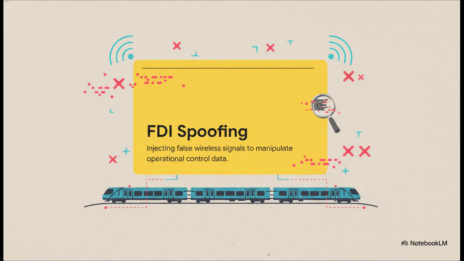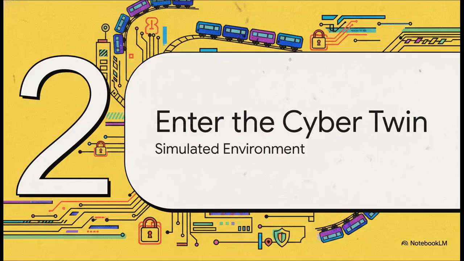You know, instead of trying to physically break into some heavily guarded control room like you'd see in a heist movie, the attacker simply intercepts the wireless signals traveling invisibly right through the air. By analyzing those signals, they can craft falsified data packets and sneak them back into the operational system. So they aren't physically hijacking the train's brakes at all, they are hijacking the control data to trick the train into stopping itself. Moving to Section 2, enter the cyber twin.